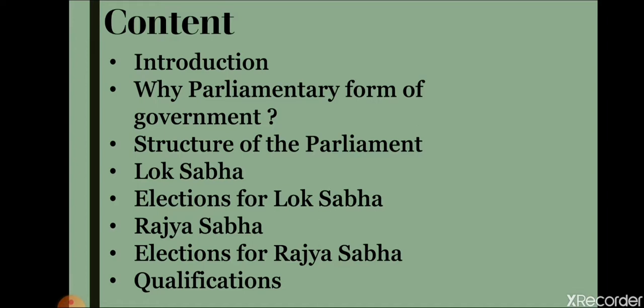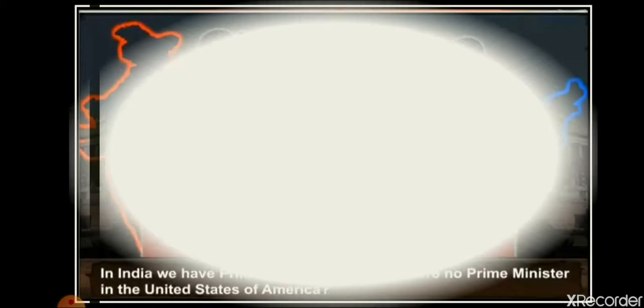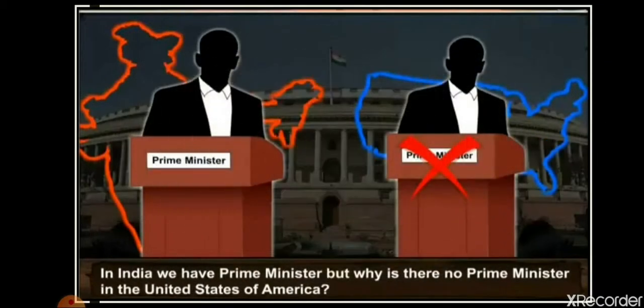The Constitution of India states that India has a parliamentary form of government. Now, students, have you ever imagined what a parliamentary system of government is? Or maybe you have seen that in India we have a prime minister, but why is there no prime minister in the United States of America? In the United States of America there is a president. So in India we follow the parliamentary form of government, and in America they follow the presidential form of government.